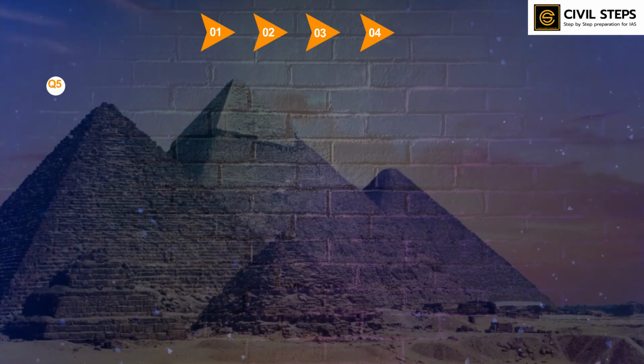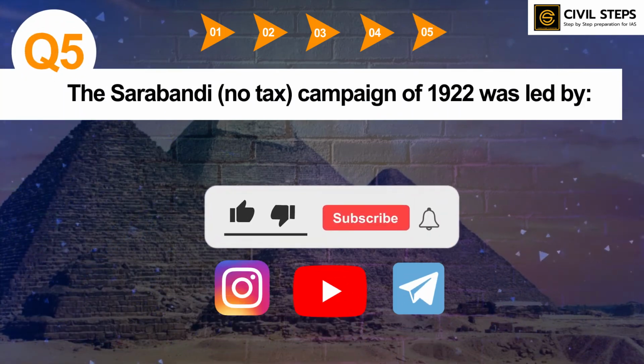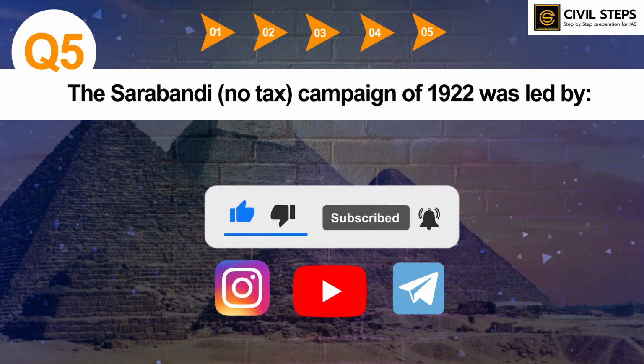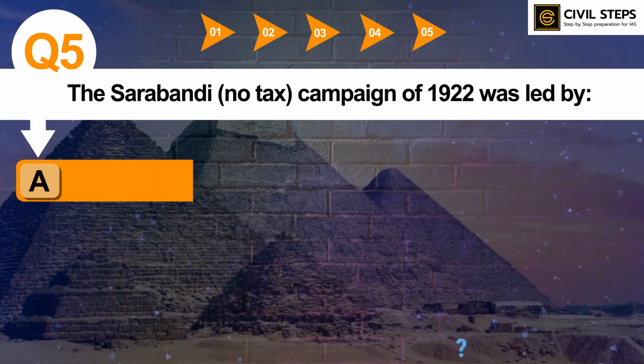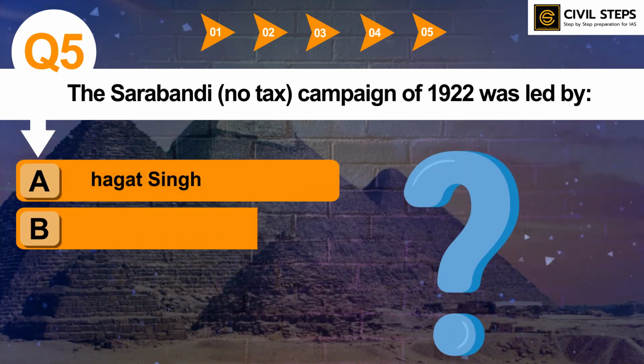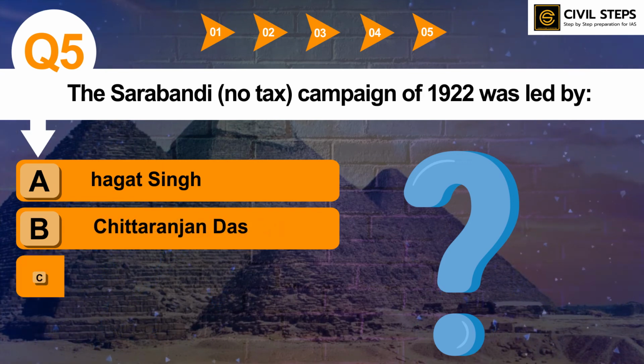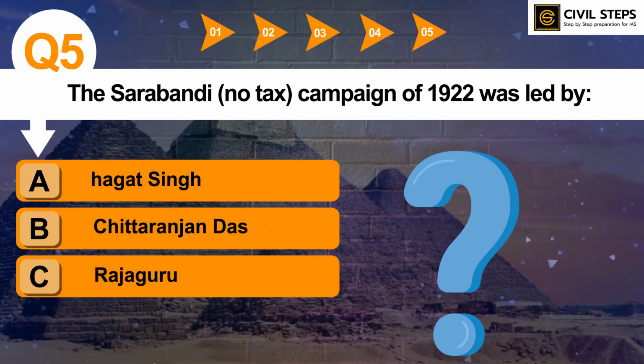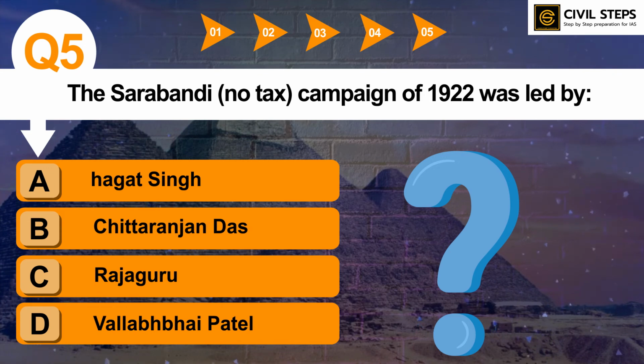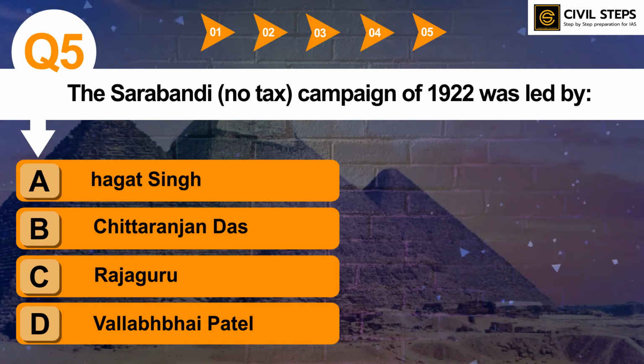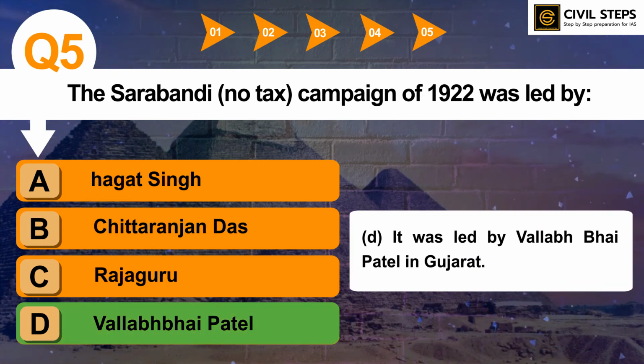Now let us discuss question number 5. The Bardoli or No Tax campaign of 1922 was led by: option A, Bhagat Singh; option B, Chittaranjan Das; option C, Rajguru; option D, Vallabhbhai Patel. You can tell your answer in the comment section. So the answer of this question is option D, Vallabhbhai Patel. It was led by Vallabhbhai Patel in Gujarat.